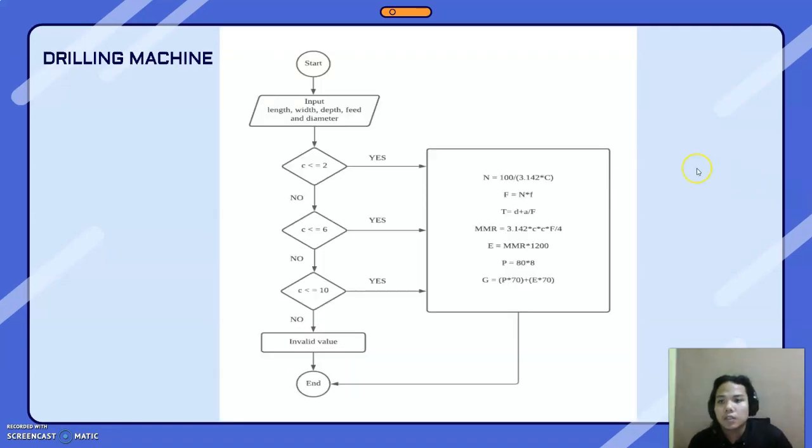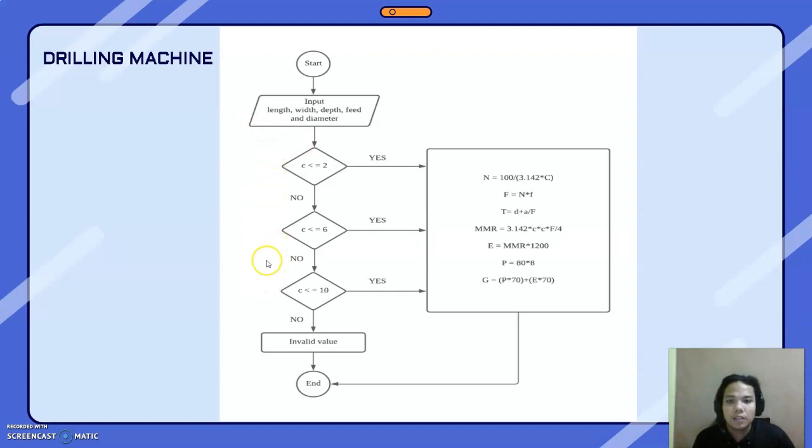So the last flowchart is for the drilling machine. First is start, and then we go to the input session. Here you can insert the length, width, depth, pitch and diameter values. And then we go to the decision part.